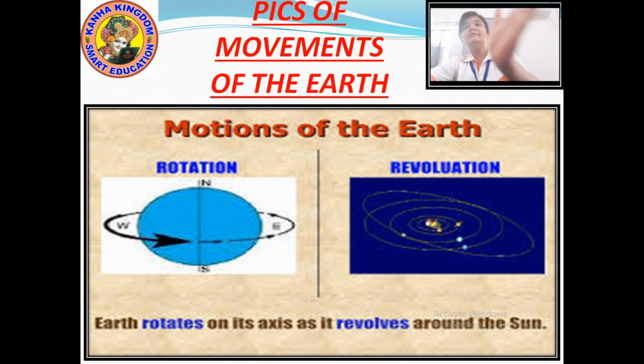And in the right side, you can see the revolution. It is revolving around the sun. Look at the elongated path which I told you. It is not round in shape. It is oval. Oval means egg shape.